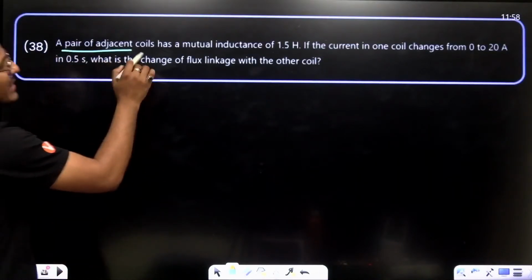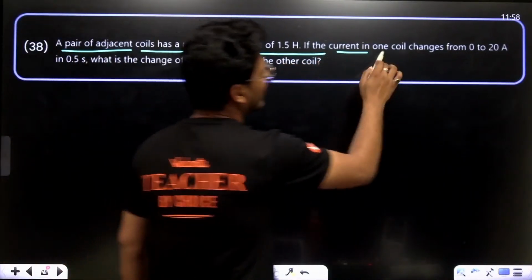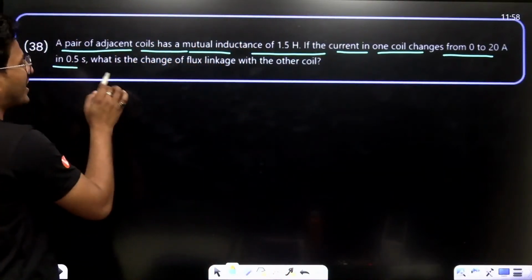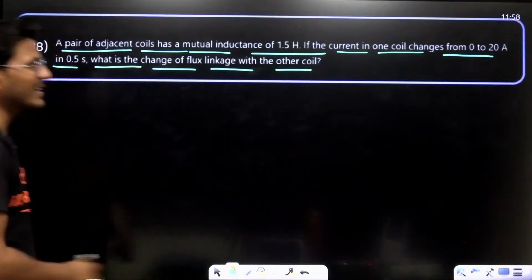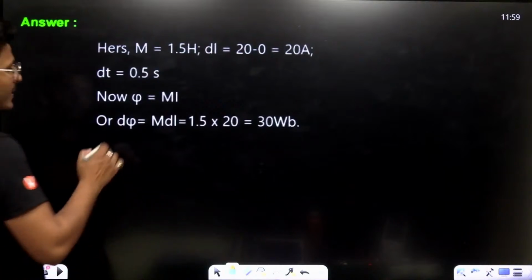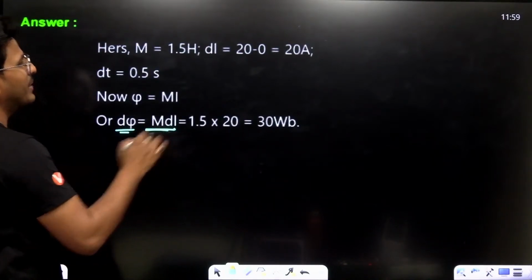A pair of adjacent coils has mutual inductance 1.5 Henry. If the current in one coil changes from 0 to 20 ampere in 0.5 seconds, what is the change of flux linkage with the coil? d phi equals M dI.